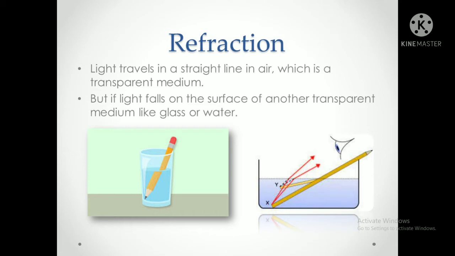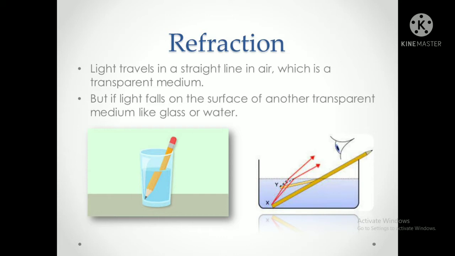Why does it happen? Light always travels in a straight line in air because it is a totally transparent medium. But if we take another transparent medium, like glass or water, what will happen there? Refraction. What is refraction? We will study.